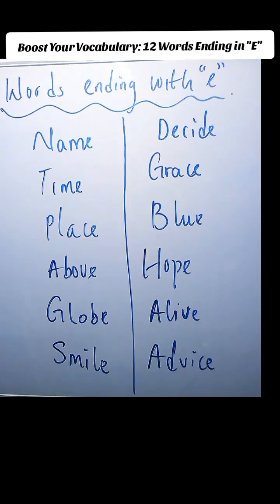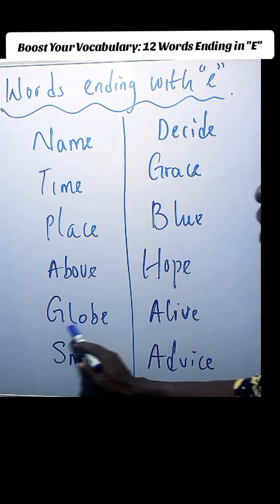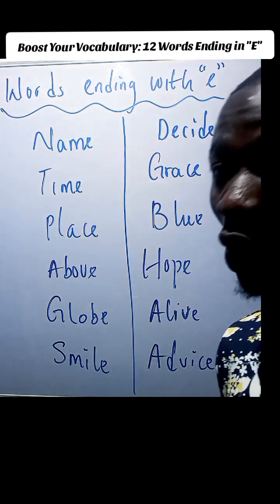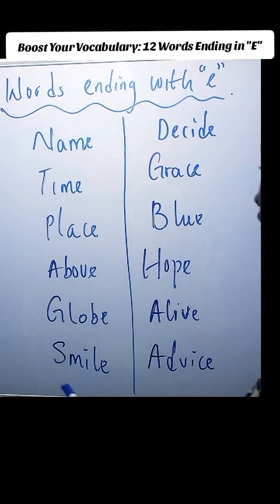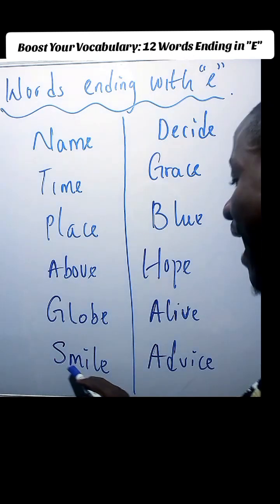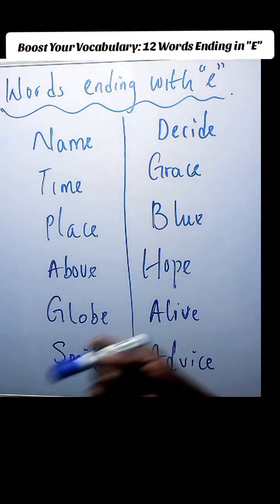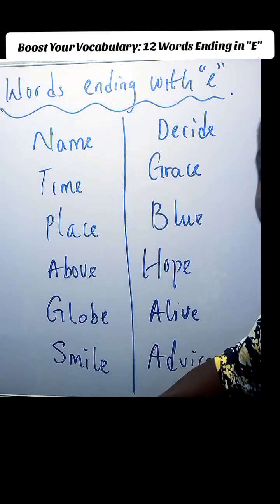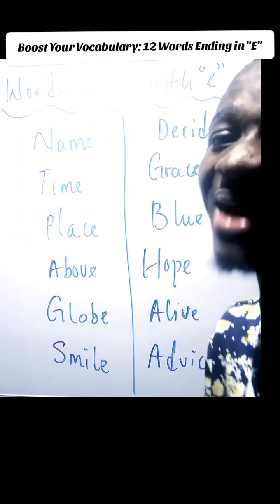Above. Now this is called globe. Say it, globe. Now this also ends with E and there's I here. You're going to use I. So it gives us smile. You can hear the I, smile. Say it, smile.